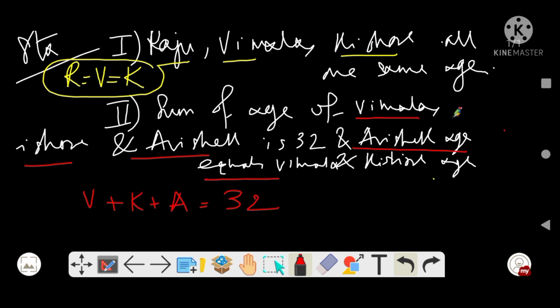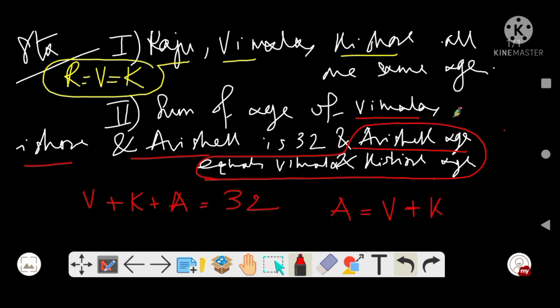Abhishek's age equals Vimala and Kishore's age. So with all this data, we have to find the age of Raju, correct? I hope up to this is clear.